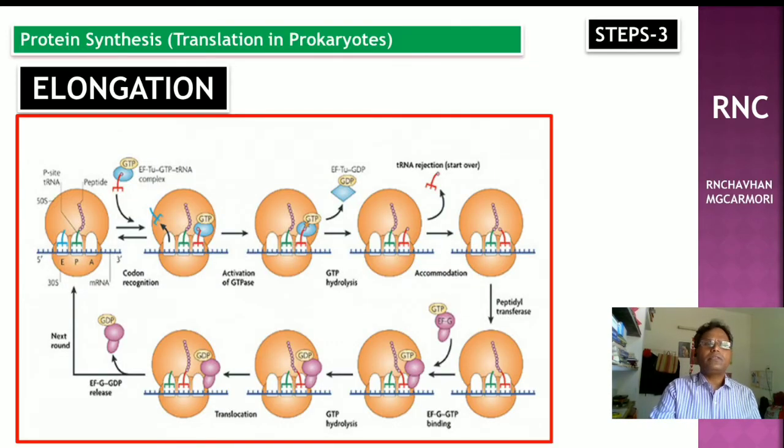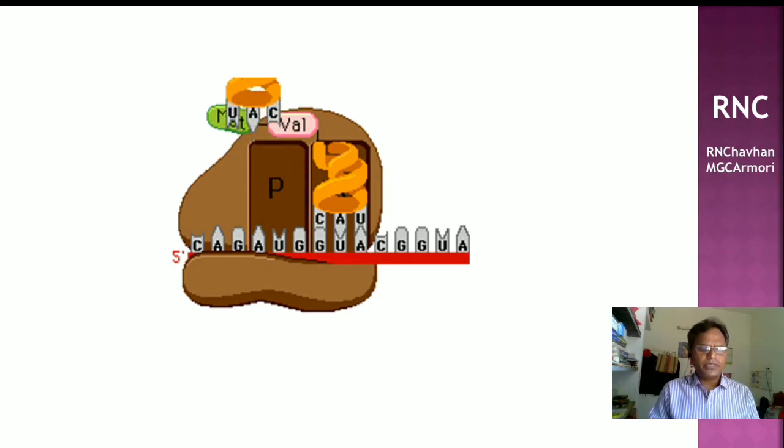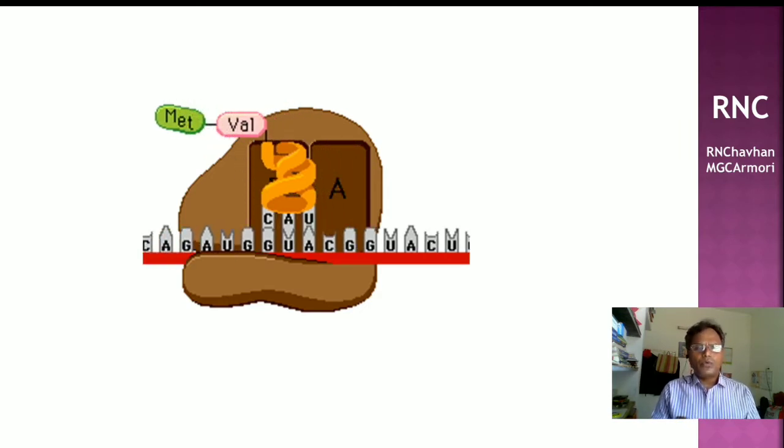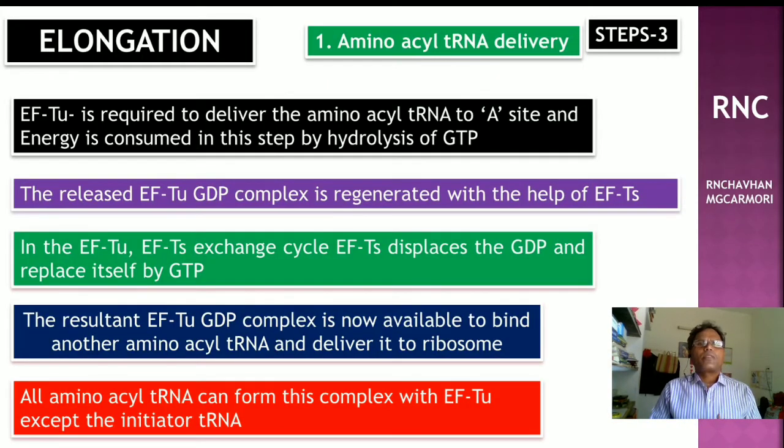This is the process of elongation. As we learned here, first the binding of the tRNA at the A site, then peptide bond formation, then ribosome translocation. In this process we will study the amino acid tRNA delivery. Elongation factor Tu is required to deliver the amino acid tRNA at the A site, and energy is consumed in this stage by hydrolysis of GTP. After the release of elongation factor Tu, the Tu-GTP complex is regenerated with the help of elongation factor Ts.